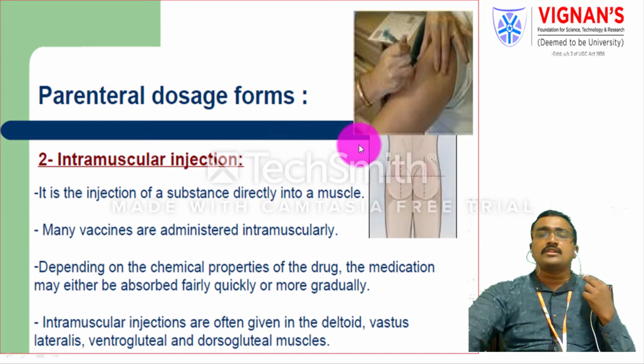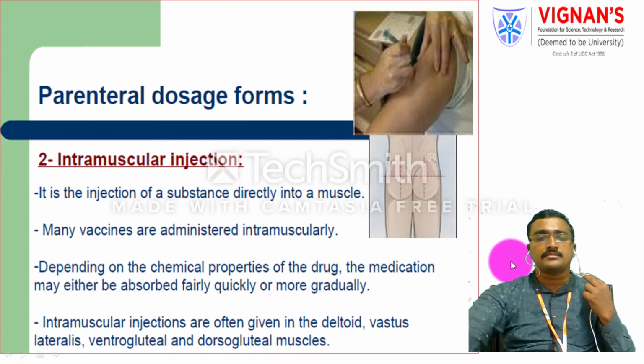Intramuscular injections are given in the deltoid, vastus lateralis, ventrogluteal areas, and dorsogluteal muscles. So intramuscular injections are administered at different sites. Mainly these are the sites where we apply intramuscular injections.